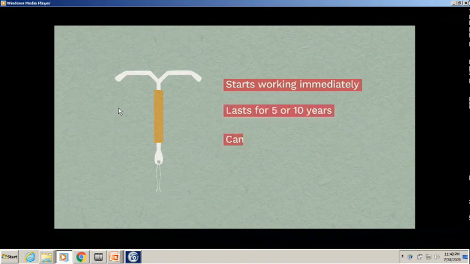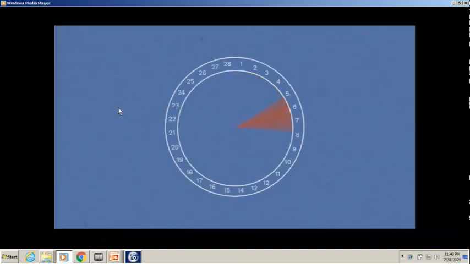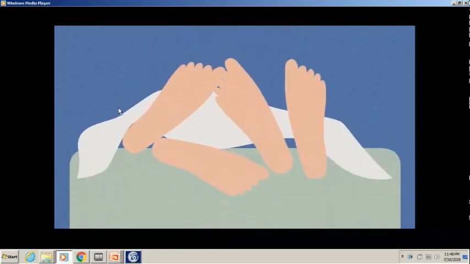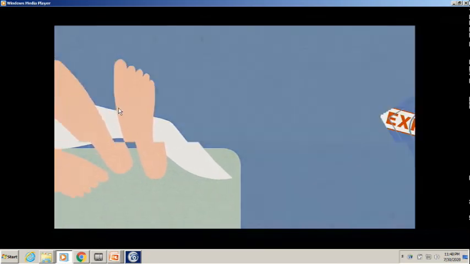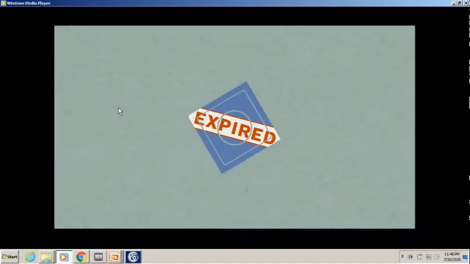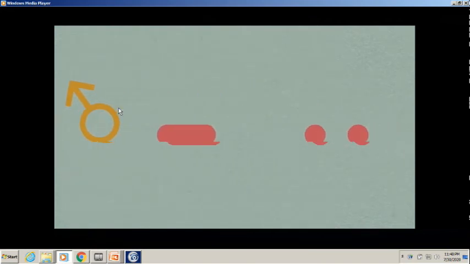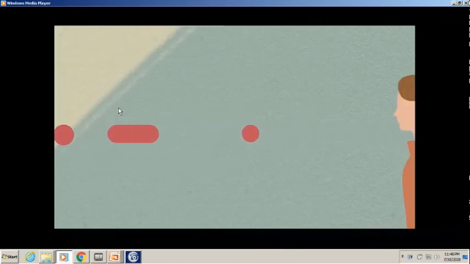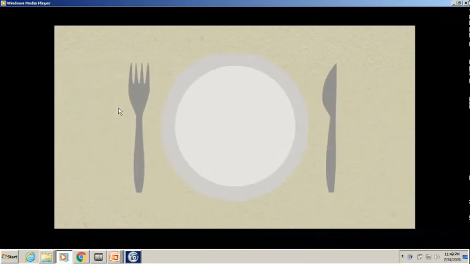Before the procedure, both types can be fitted at any point in your cycle, provided there's no chance you could be pregnant. We ask that you don't have unprotected sex for at least 3 weeks before fitting. This includes sex when your method of contraception has passed its expiry date, or using withdrawal or natural methods of contraception. Women with irregular bleeding may require extra tests. If this is the case, speak to your GP first. It's a good idea to have a light meal and to take your usual pain relief to reduce possible discomfort an hour or two before the procedure.